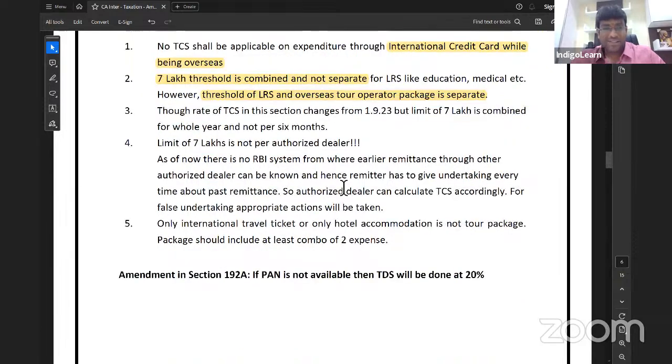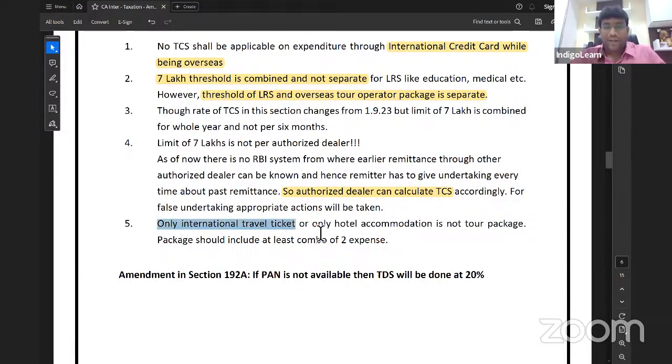Not for 6 months. The limit of 7 lakh is not per authorized dealer. As of now, there is no RBI system from where earlier remittance through another authorized dealer can be known. Hence, the person who is remitting has to give an undertaking every time about past remittance. For example, if I am remitting one time through one bank and a second time through another bank, I should tell the new bank about what remittance I already made earlier through the other bank so that the authorized dealer can calculate TCS. And for any false undertaking, appropriate action will be taken.